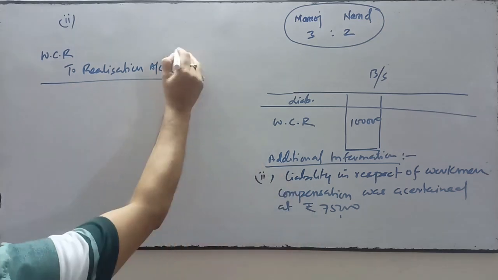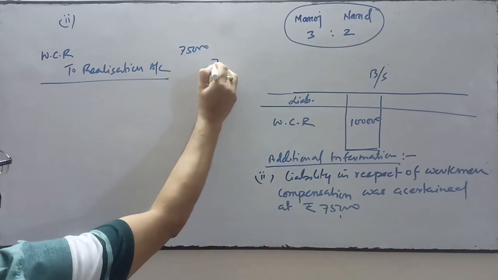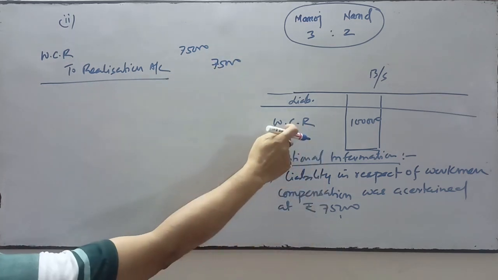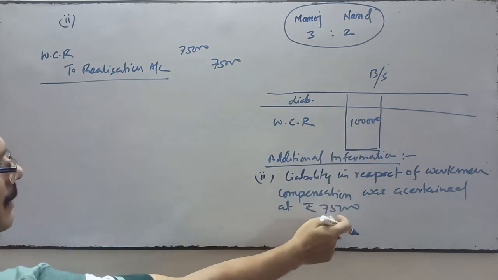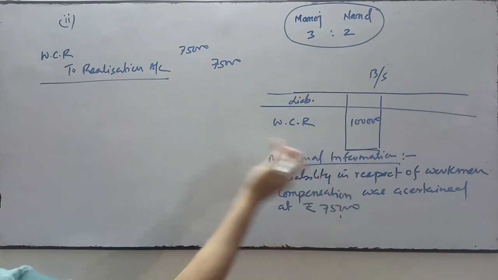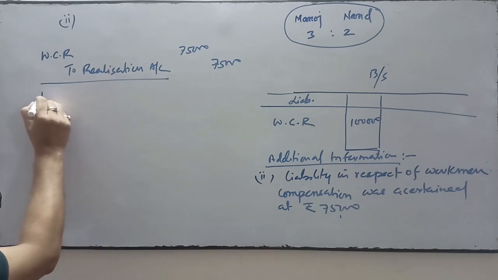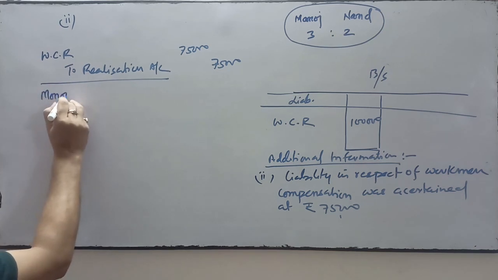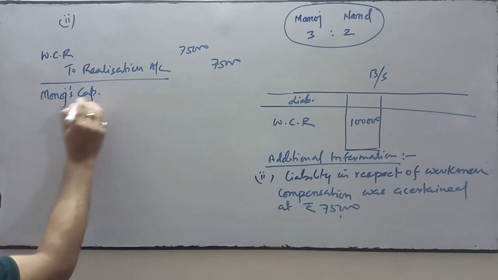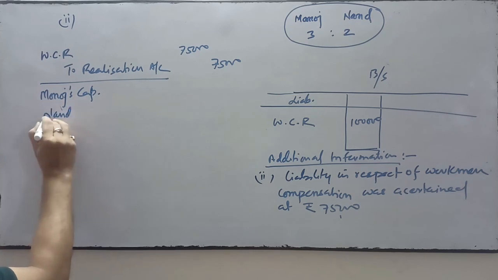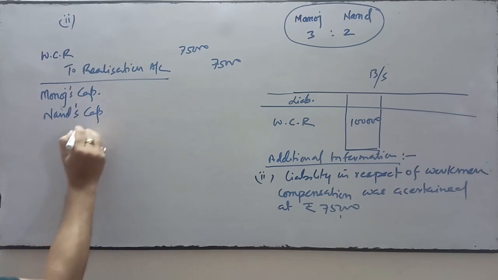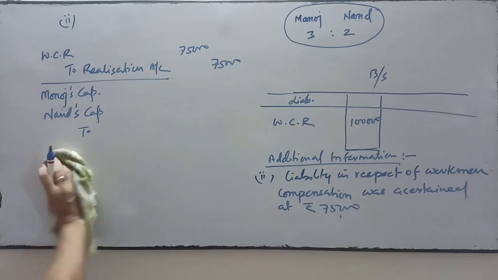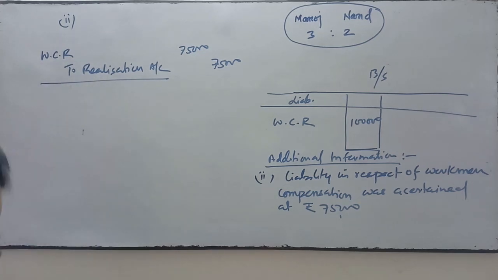This 75,000 will be transferred first to realization account, and the rest, 25,000, which is more than 75,000 in the workman compensation reserve, will be transferred to the partners' capital accounts.